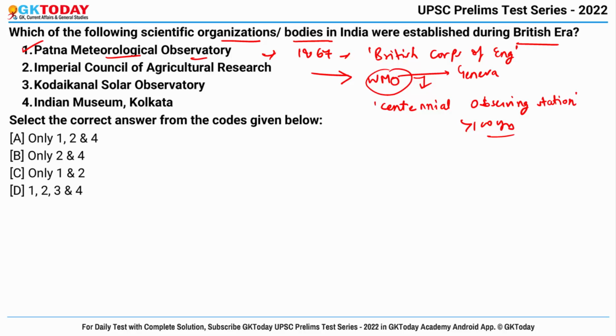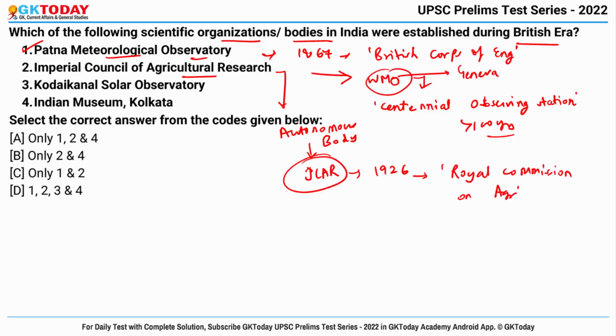Second is Imperial Council of Agricultural Research. This one is an autonomous body which is now called the Indian Council of Agricultural Research actually, and it was established in the year 1926 based on the recommendations of Royal Commission on Agriculture. This council is actually the apex body for coordinating, guiding and managing the research and education in agriculture, including horticulture, fisheries and animal husbandry in the entire country. So yes, this is also correct.